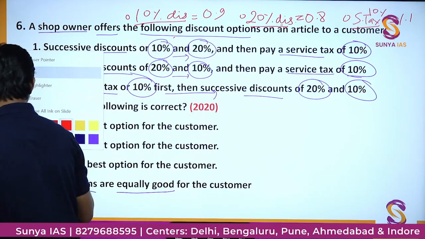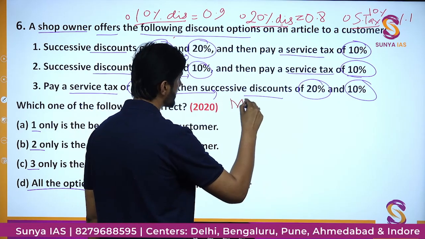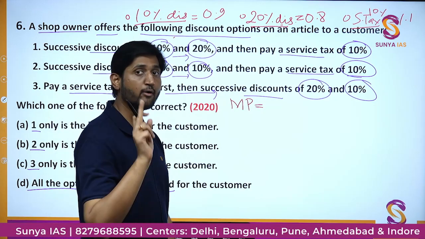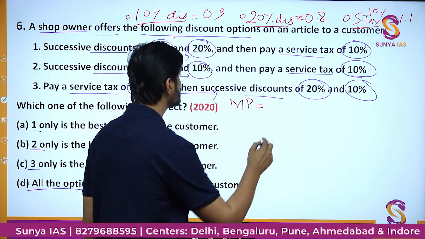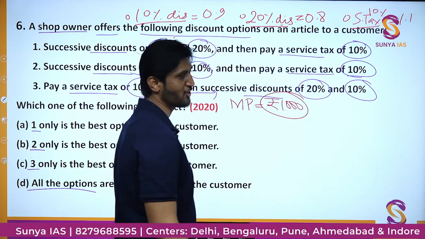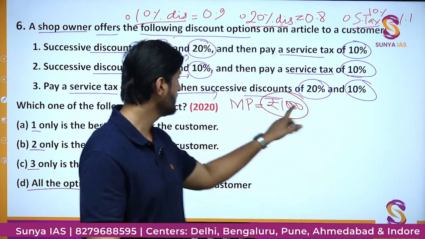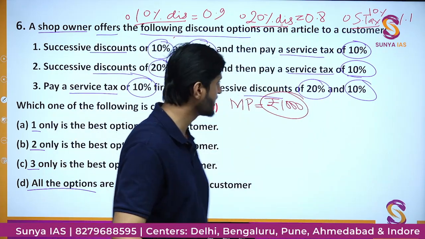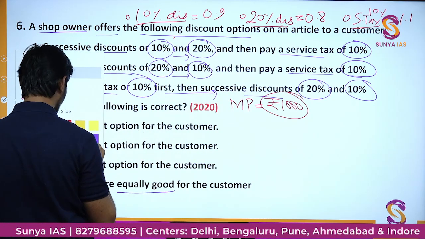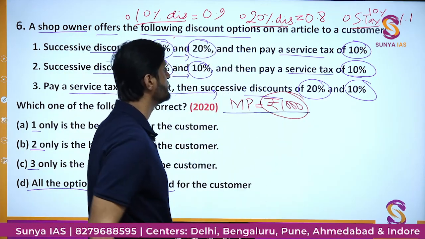Next part, coming to the question, let us assume some value of the marked price. You can assume different values, you can assume 100 rupees, anything. But in this case, I am going to assume this value to be rupees 1000. Why rupees 1000? That is not something I am going to tell you so early. I want you to figure out why I assumed it to be 1000. If you are able to figure it out, then great, eureka. Otherwise, we'll see. I think some secrets are best kept secrets. So let us begin with the marked price value of rupees 1000.